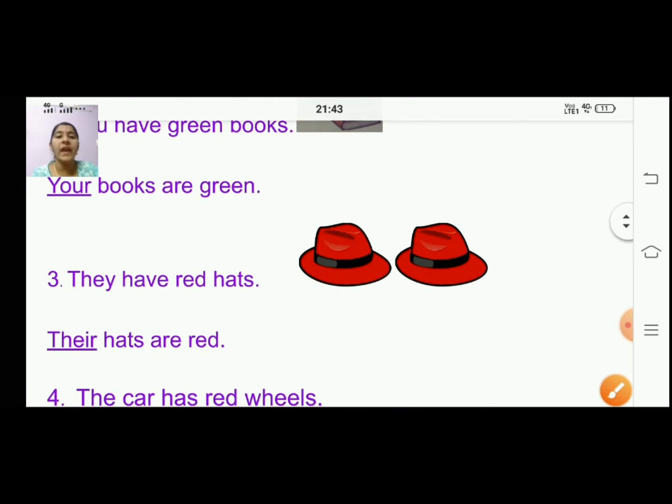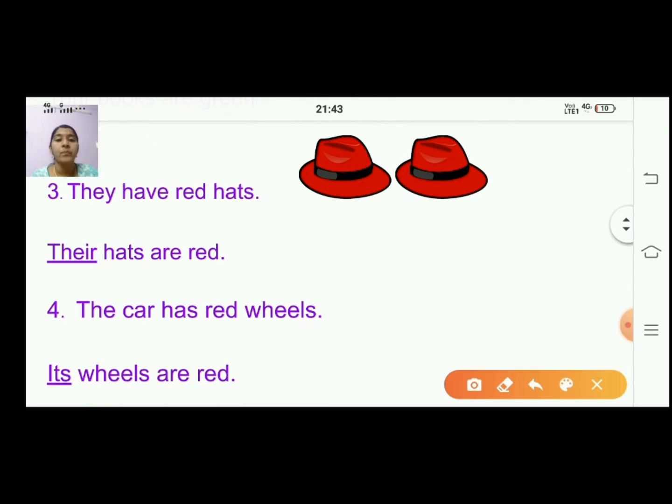The third one, they have red hats. So they will be changed to their. Hats are, and you will write the spelling of red again. Right? So the next one, the car has red wheels. So the car will be changed. This fully will be changed because it's a thing. We will write its wheels are, you will write red. Right? Write the red down here.